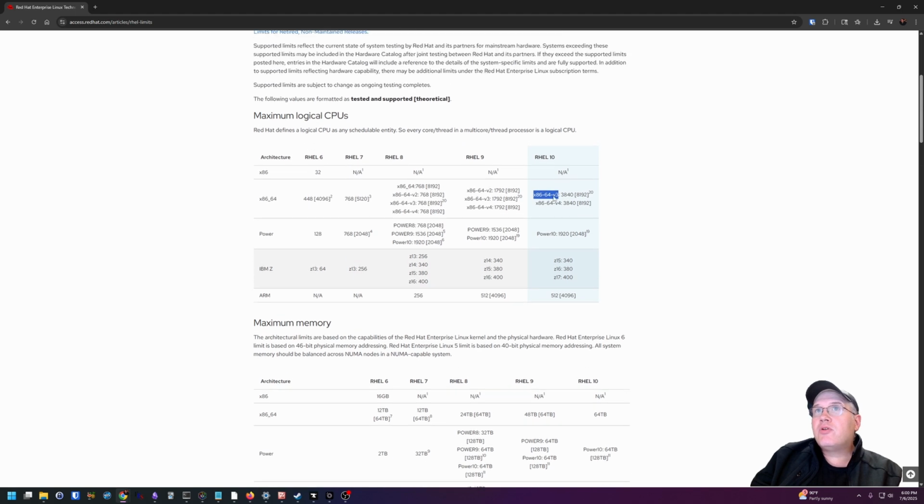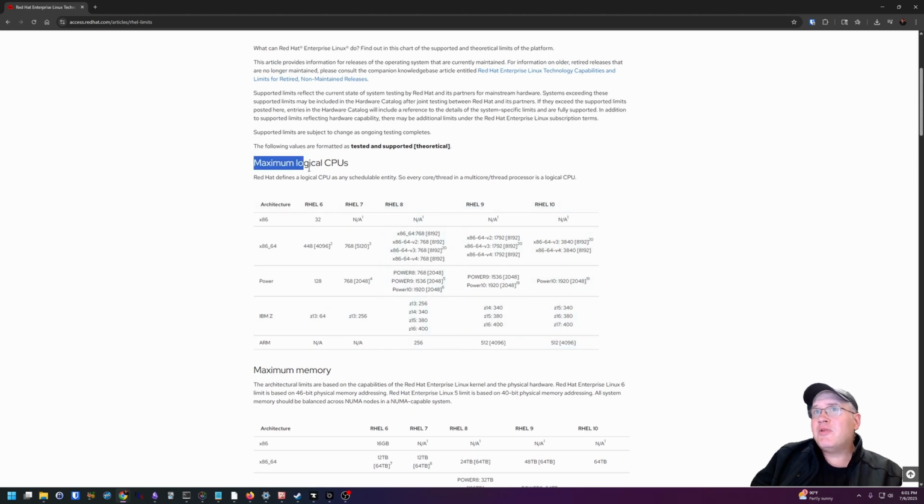So what we're looking at here is the maximum logical supported CPUs. Specifically, it tells us what version, x86-64 version 3. Well, my old system is version 1. So it's not capable of running RHEL 10, which is very sad.